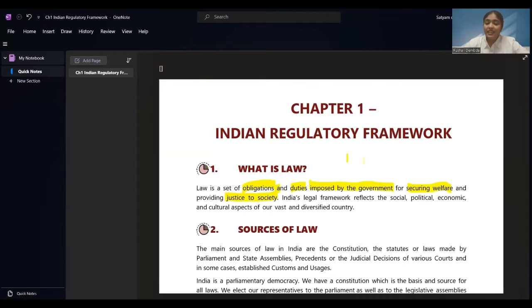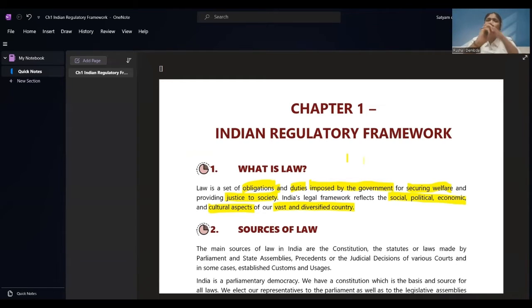Okay. The Indian legal framework reflects the social, political, economic, and cultural aspects of our vast and diversified country. Knowing that India is a country where there are multiple languages, we say that we have a diversified country, right? So, this regulatory framework is reflecting the social life of the people, political affairs of the people, the economy of the country, and including all the cultural aspects of our country. That is what they have said about the Indian regulatory framework.